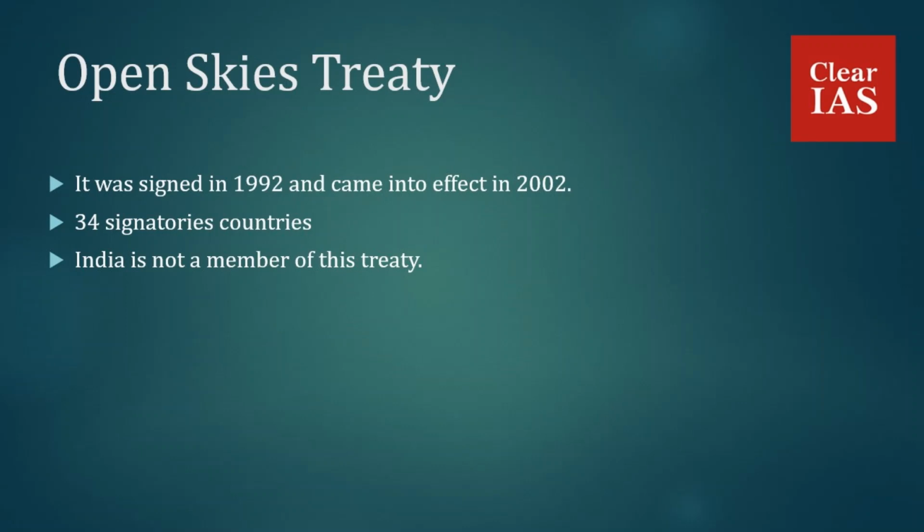And it was just agreed after the Cold War to allow signatories to avoid nasty surprises by monitoring rival militaries. And recently, the United States of America has announced that it will exit from the Open Skies Treaty due to continuous violation of the treaty by Russia and changes in the security environment. So this move by USA has further deepened doubts on extension of the New START treaty, which expires in February 2021.